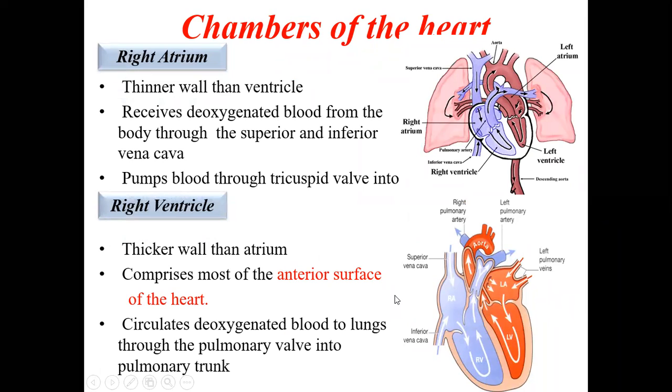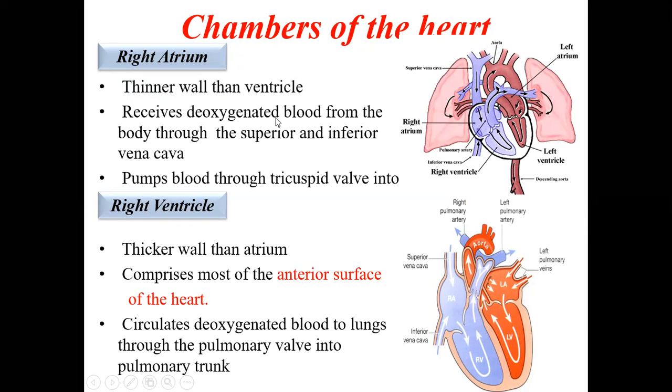Coming to some of the features of each of these chambers of the heart. The right atrium is the first chamber where all the venous blood from the superior vena cava and the inferior vena cava will be coming. So this is the first chamber which we are supposed to study, that is the right atrium. This has a thinner wall compared to the ventricle. Ventricles are thicker compared to the atria.